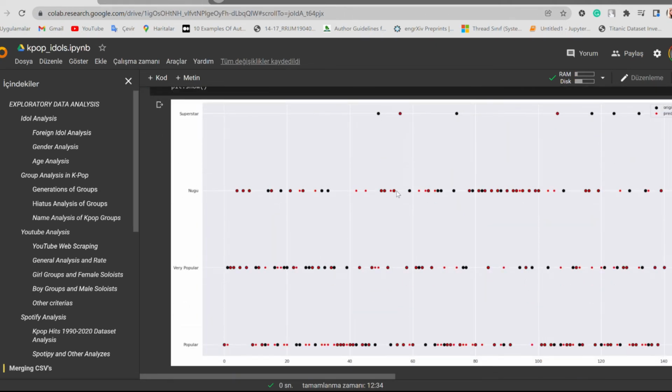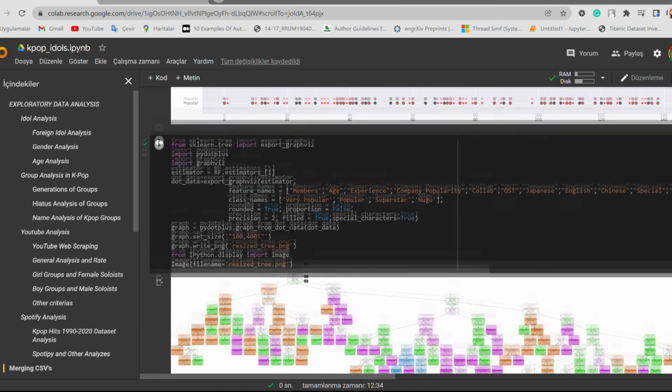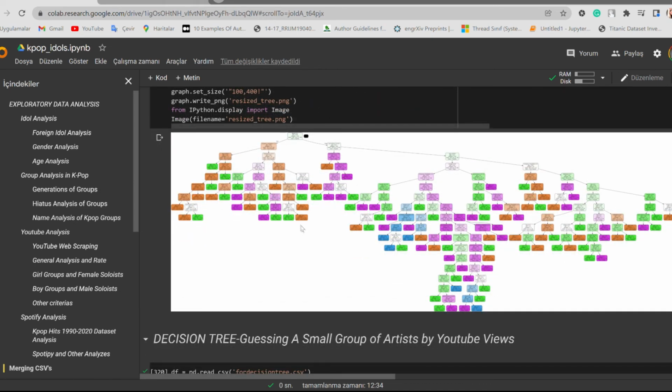And here's the plot. If the black dots and red dots are on top of each other, it means this is a correct prediction. And here is only one tree of our random forest. As you can see, it is very complicated.